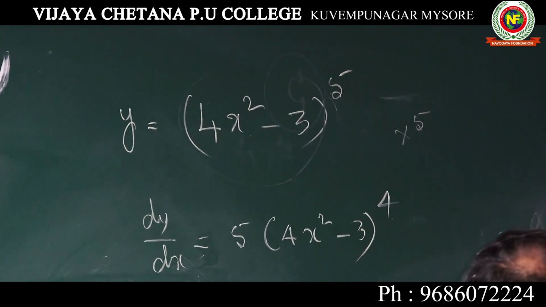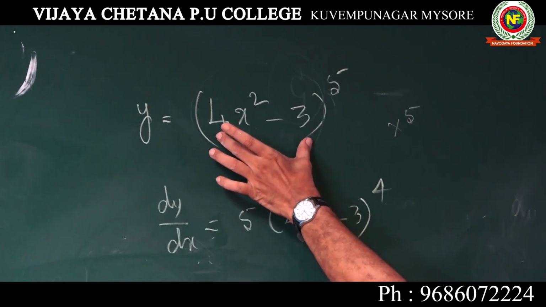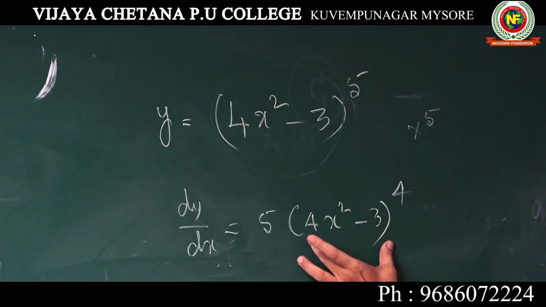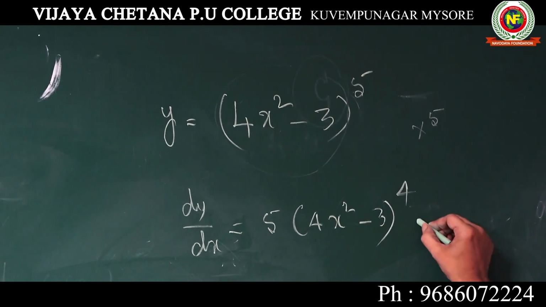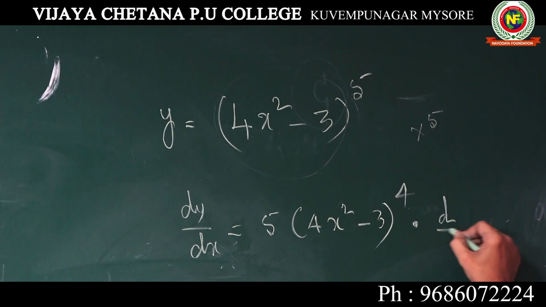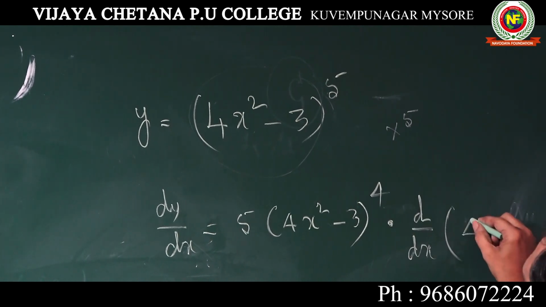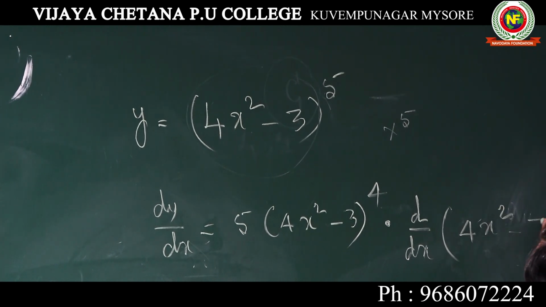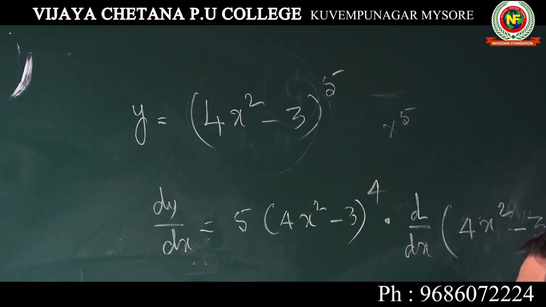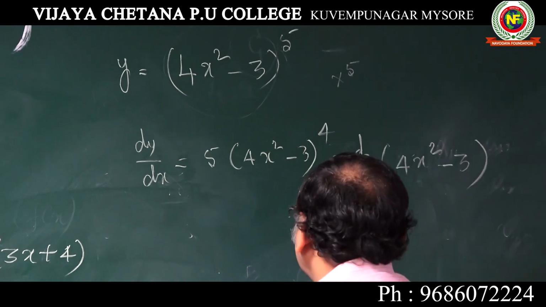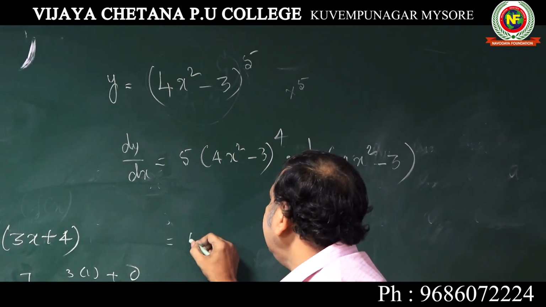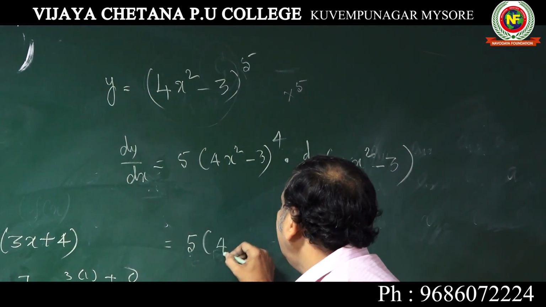So 5x to the power of 4, but you should not leave it at that stage. One more step you should see: into d by dx of (4x square minus 3).